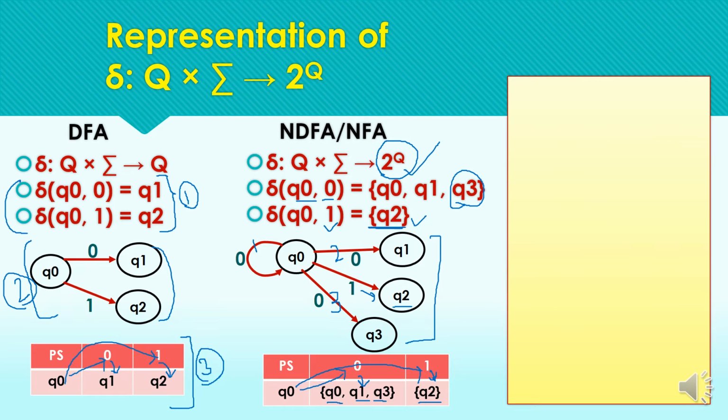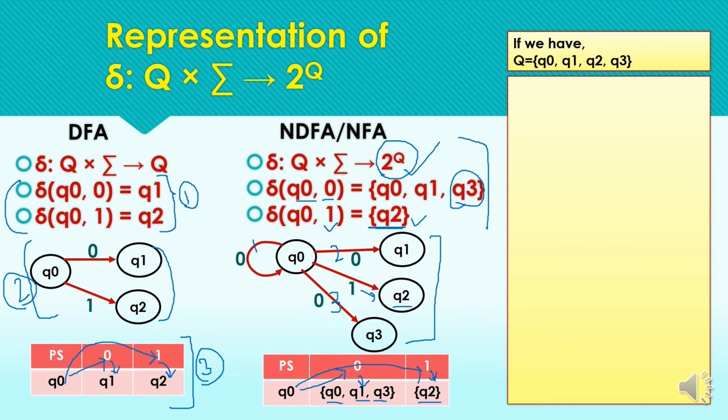Now again, these three notations for an NFA: if we write the transition functions like this, or represent the transition in the form of a transition diagram, or represent the information in the form of a transition table, all these notations are representing the same information. They all represent the mapping of a state and an input symbol to the resulting states.